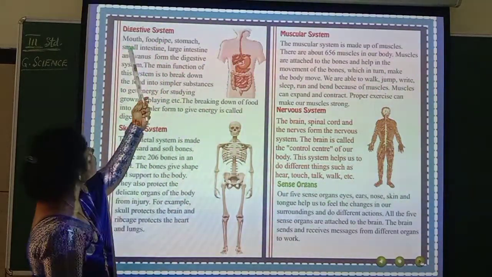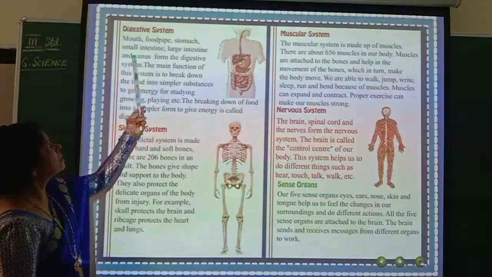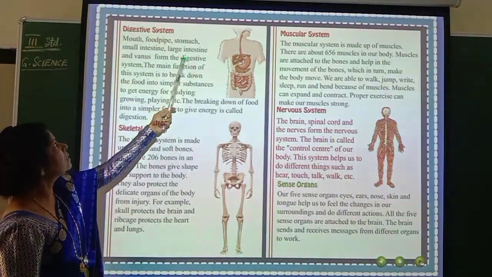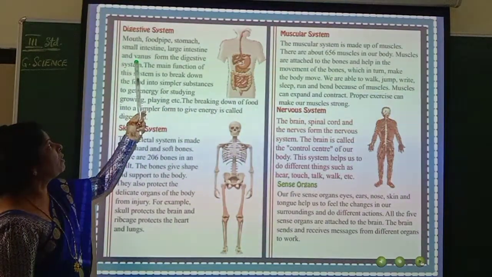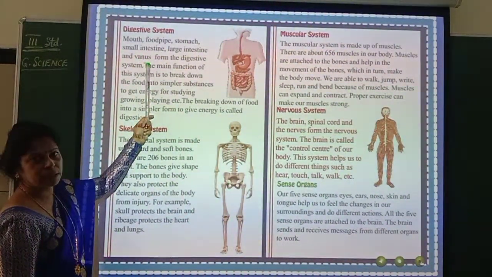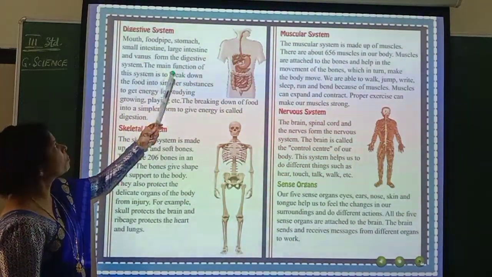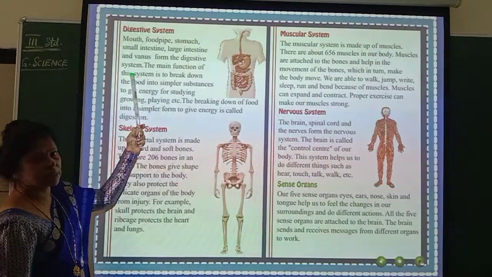First of all, mouth, food pipe, stomach, small intestine, large intestine, and anus. V is not here, children. Not there. It is wrong. It is only A-N-U-S. So you have to cancel V. It is A-N-U-S. Anus. Form the digestive system.